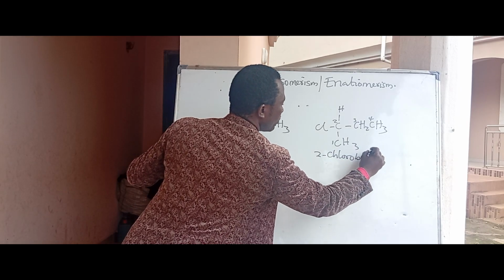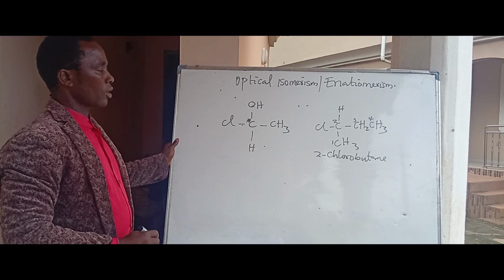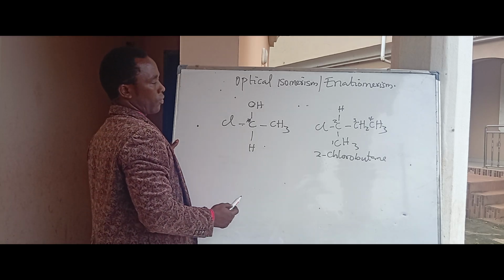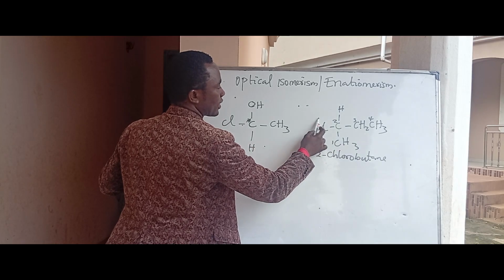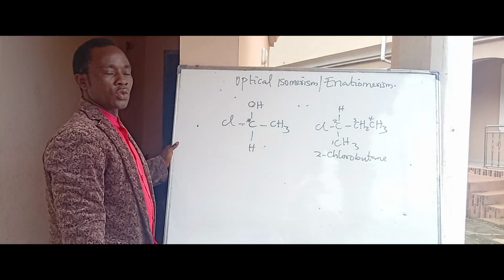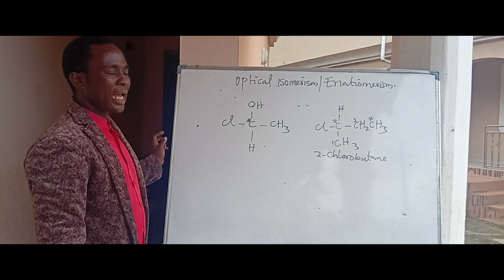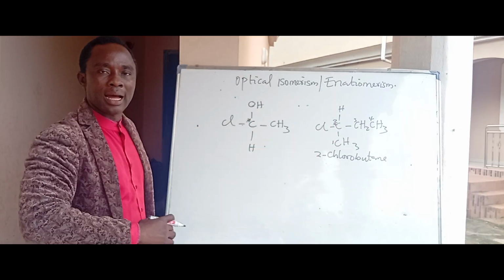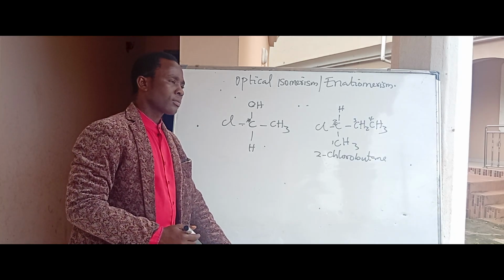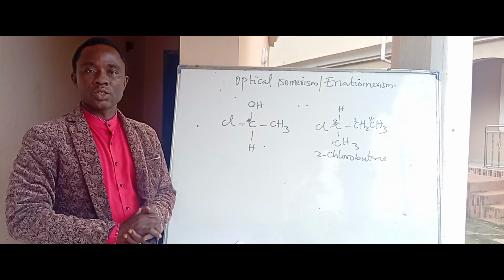You see that this is a group attached here, this is another group, and this is another group, and this is another group. So you can see that the compound is optically active because this carbon atom is a chiral carbon atom, because it has different attached groups.